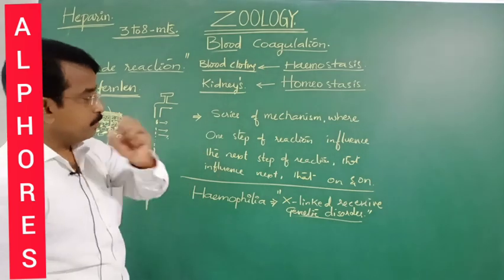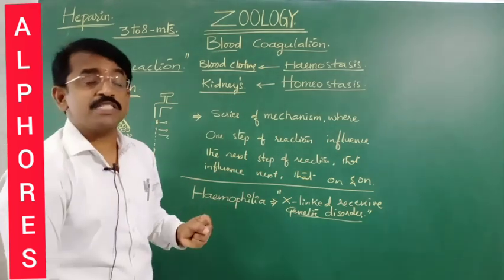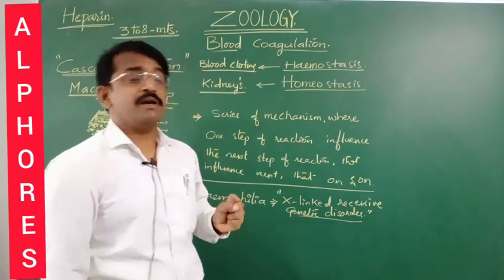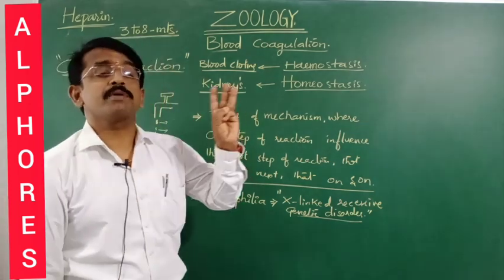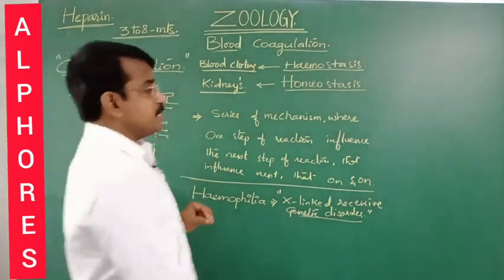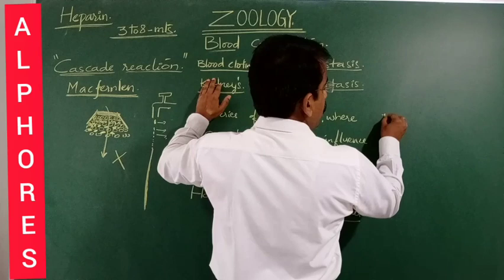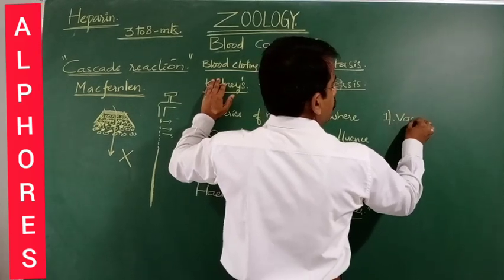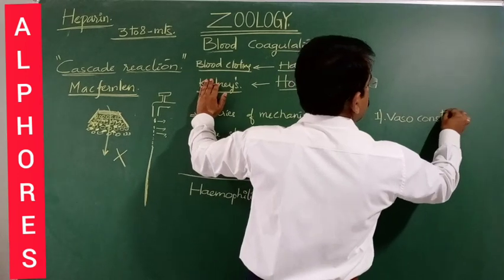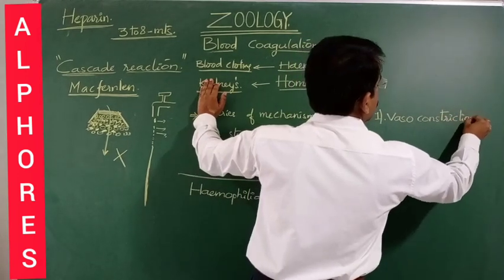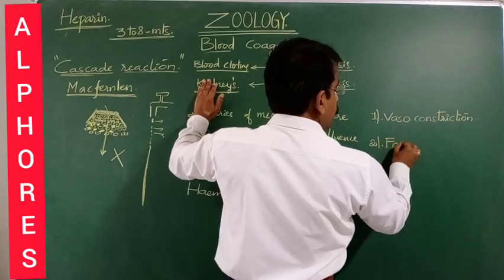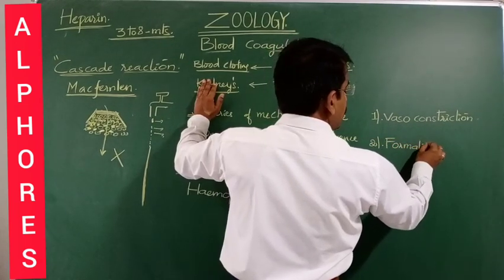Right? Yes. This blood coagulation is a process said to be the hemostasis, involving primarily three overlapping mechanisms. The first one is named vasoconstriction. The second one, formation of platelet plugs.